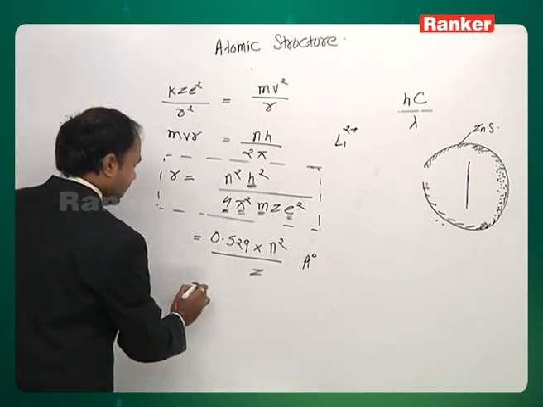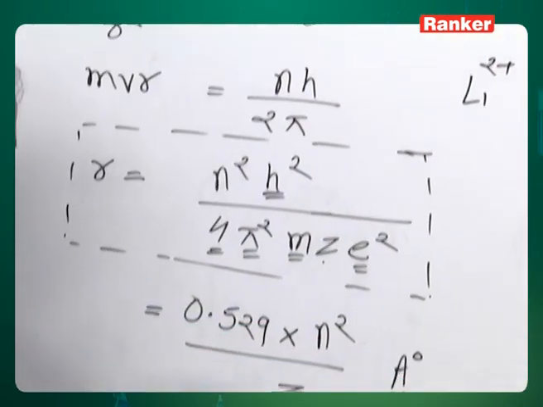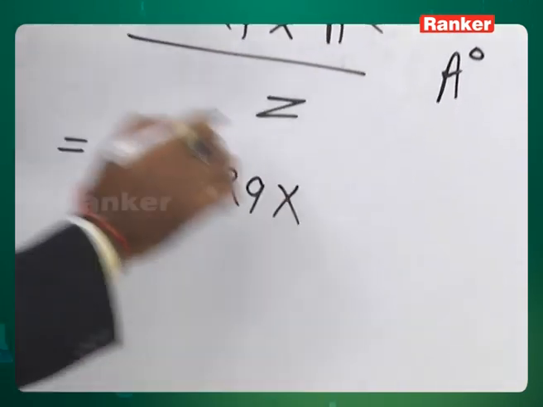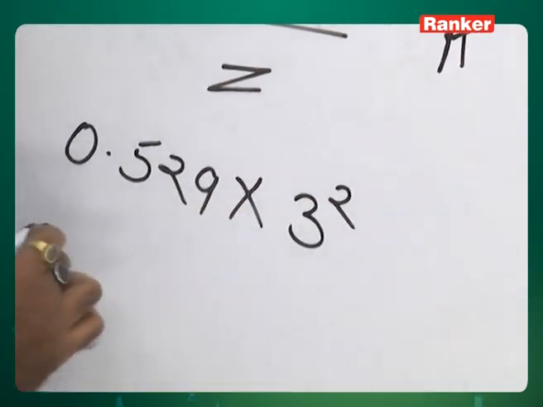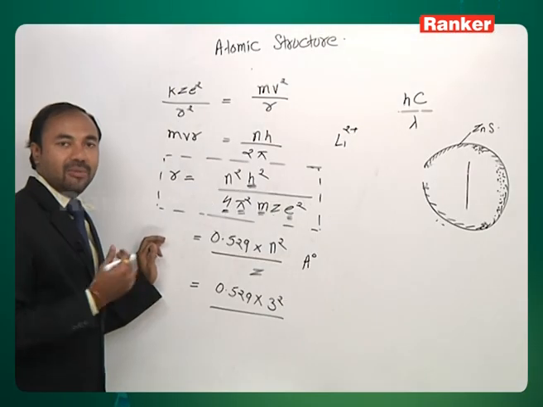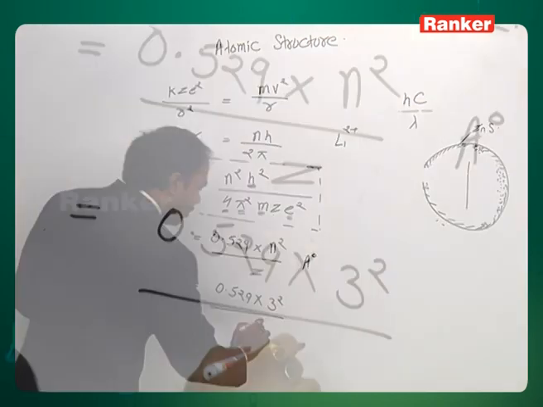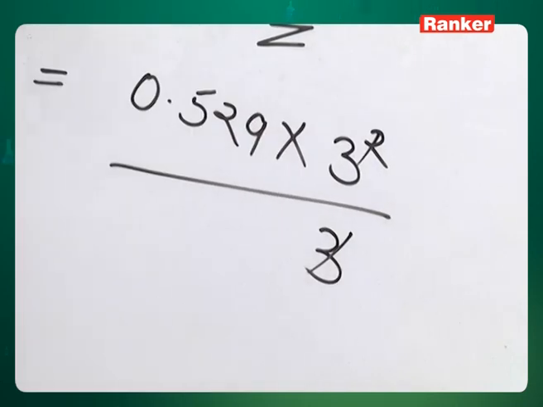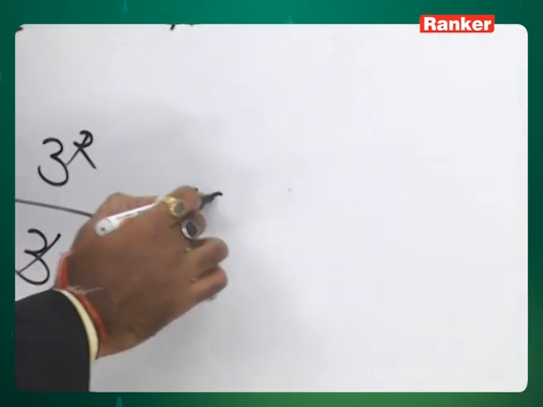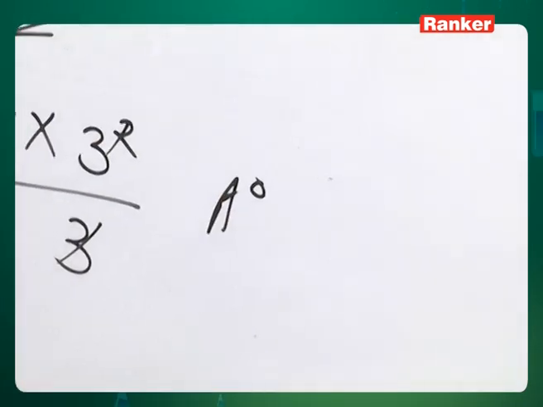Simply we will use this formula, r equal to 0.529, n is 3, so this becomes 3 square. Z for lithium, the atomic number of lithium, is again 3, so we put 3. If we solve this, this gets cancelled here, and this will be the radius of the orbit of the lithium ion in the third shell.